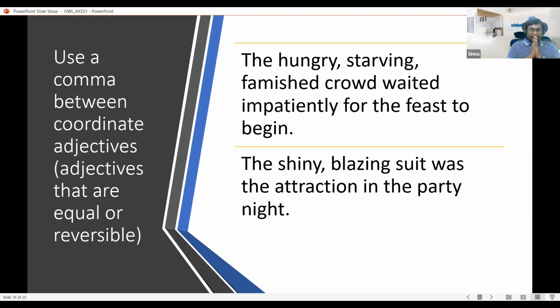Actually, and might not be that important in this particular sentence. And is used when we are communicating something which has a limited number of elements in it. So for example, if there are 5 elements, I'll talk about 4 and I'll mention the 5th one. Here in this context, there can be n number of elements, and not necessarily does not add any value to this sentence. So it can be eliminated here, especially when we are using coordinative adjectives which are of equal meaning.